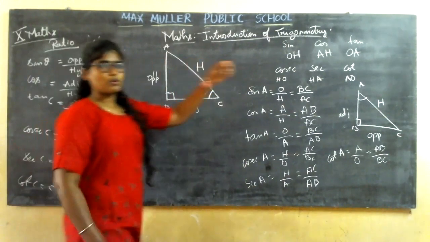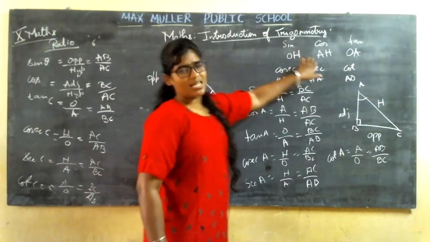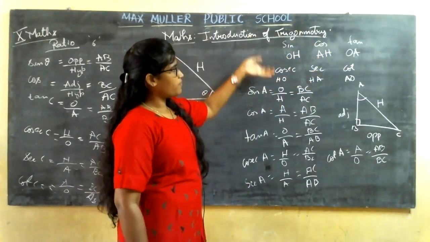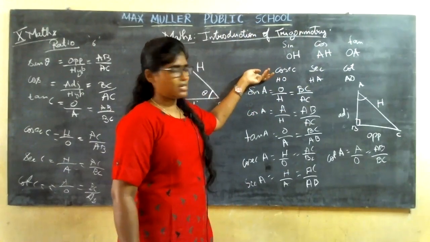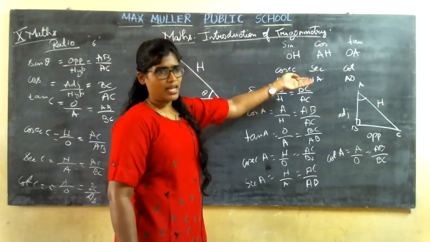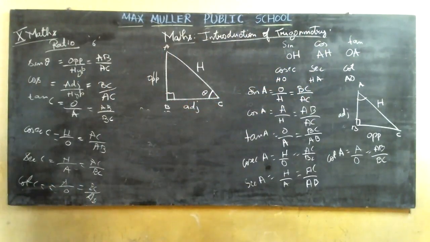Then how are you going to remember this? You are going to remember sine as HO, cos as HA and tan as OI. The reverse of sine is cosecant, that is HO. Then secant will be HA and cot will be AO. So I think you have understood about the ratios.